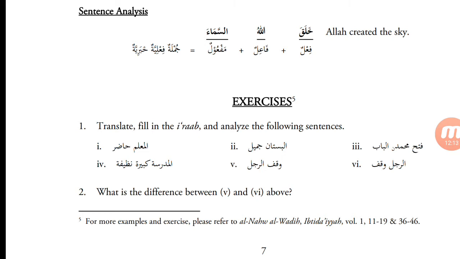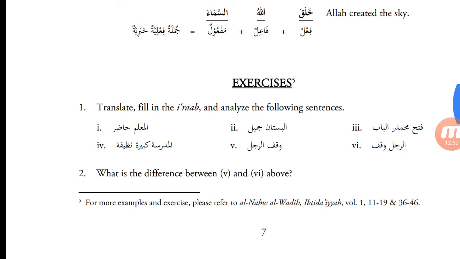And the fi'l lazim we mentioned doesn't require a maf'ul bihi. And the fi'l muta'addi, its meaning cannot be fully understood until the maf'ul bihi is added. So khalaqa Allahu as-sama'a here. Khalaqa is the fi'l. The ism jalala Allah is the fa'il. As-sama'a is the maf'ul bihi and it is mansoob. It is ending with a fatha. Hamza has a fatha. This is the sign of nasb. So this is a jumla fi'liya khabariyah.